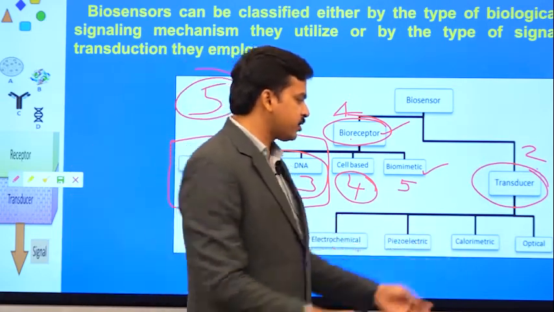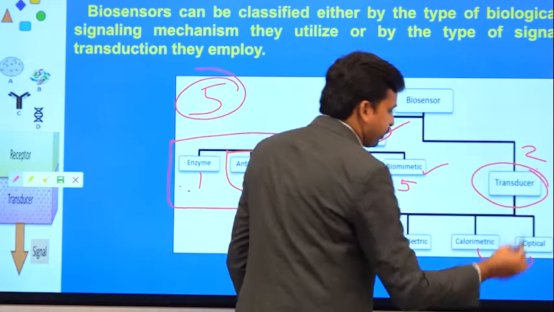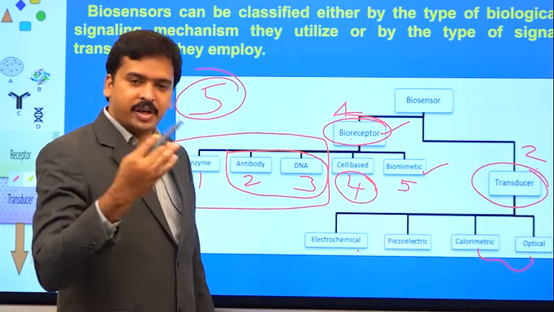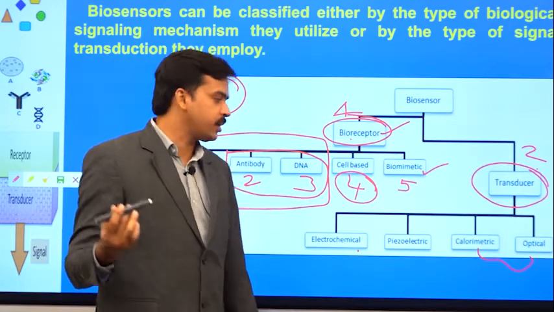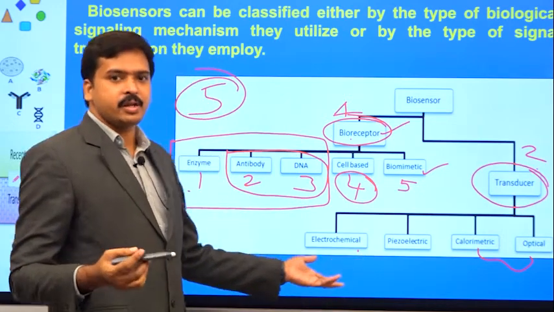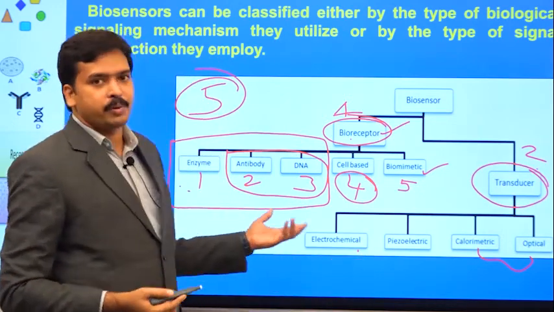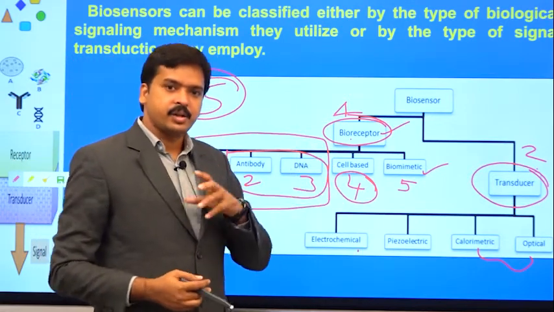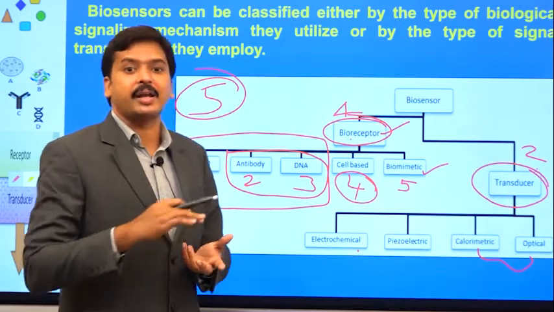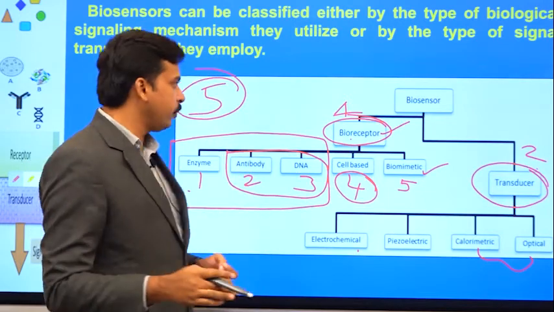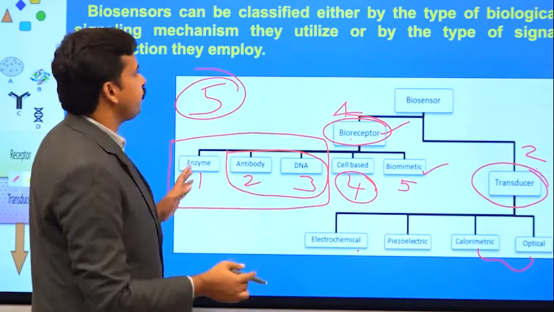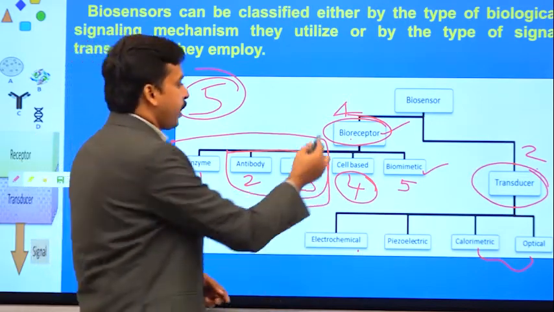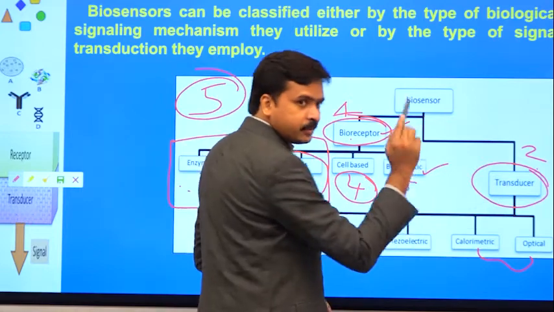Mostly colorimetric is also a class of optical only, because it is based on light and on the variation in light and nanometers, we can classify it. Piezoelectric is one popular area where most of these bioreceptors are incorporated or immobilized on these frames. So, in general, biosensors in broad are classified based on bioreceptors and transducers.